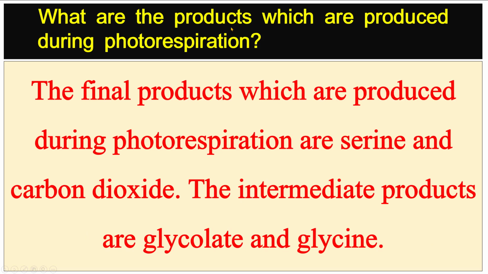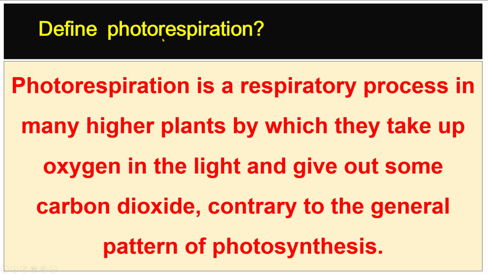What are the products which are produced during photorespiration? The final products which are produced during photorespiration are serine and carbon dioxide. The intermediate products are glycolate and glycine. Define photorespiration. Photorespiration is a respiratory process in many higher plants by which they take up oxygen in the light and give out some carbon dioxide, contrary to the general pattern of photosynthesis.